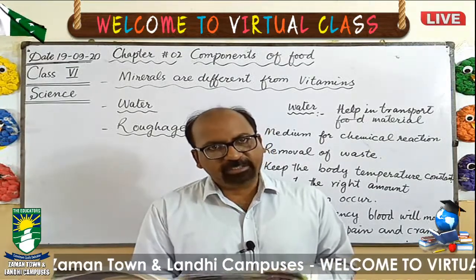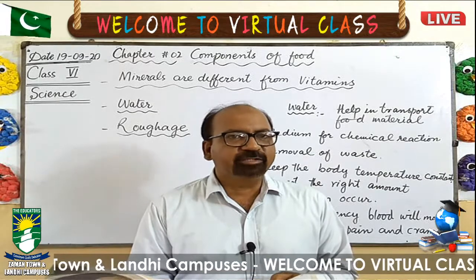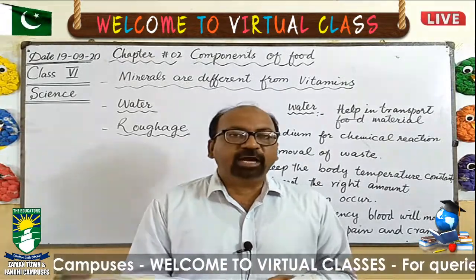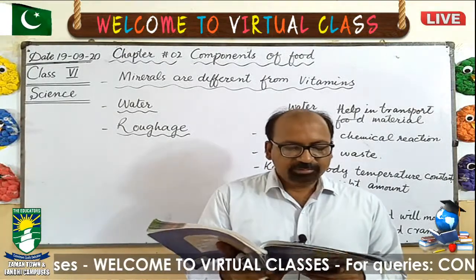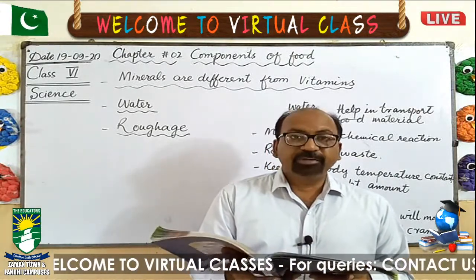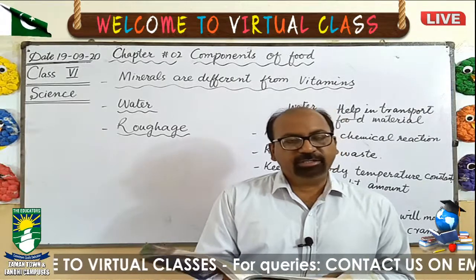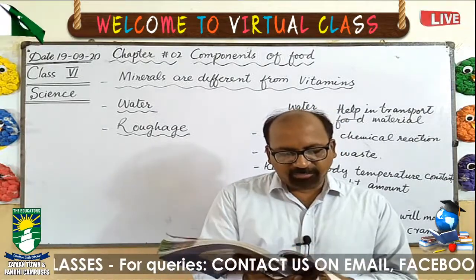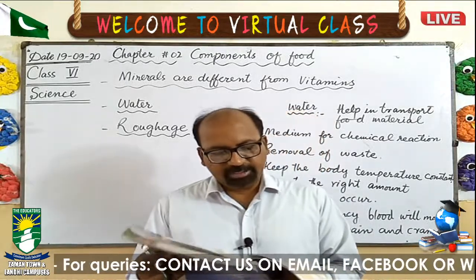We can get these minerals from these sources. And what is the importance of minerals, and if deficiency occurs, which diseases are caused? And the next column is for symptoms of diseases.